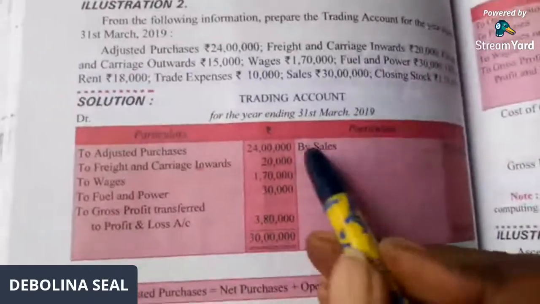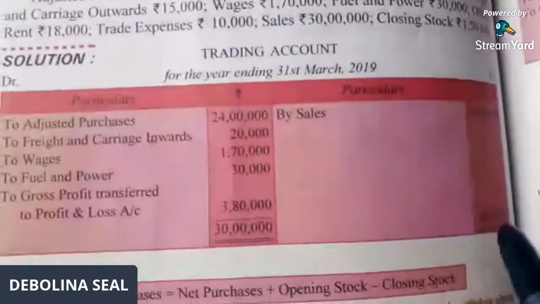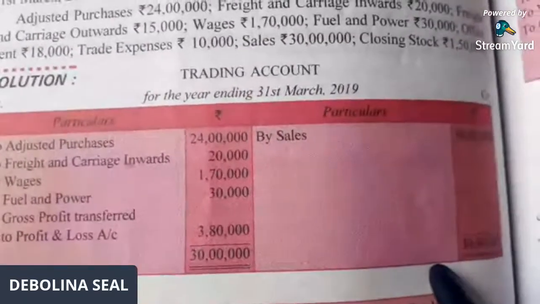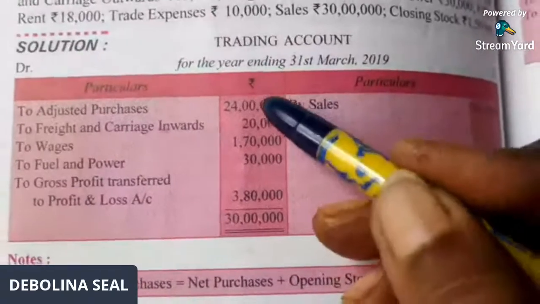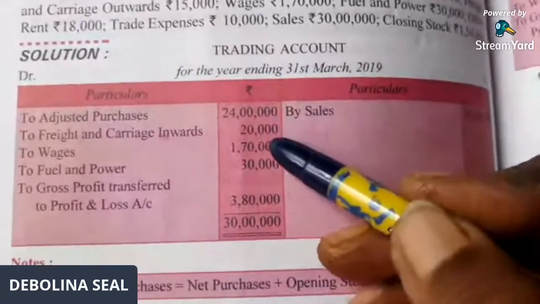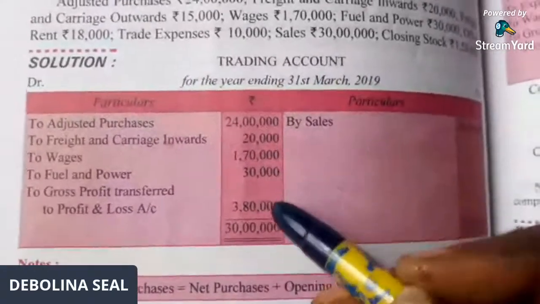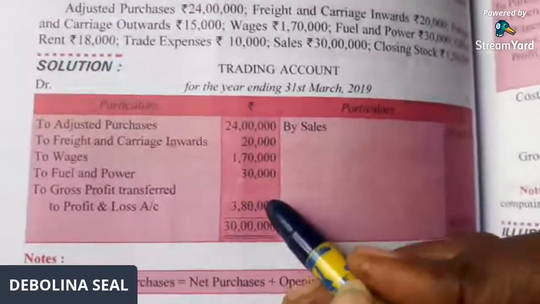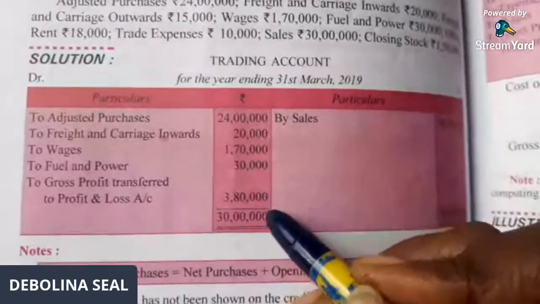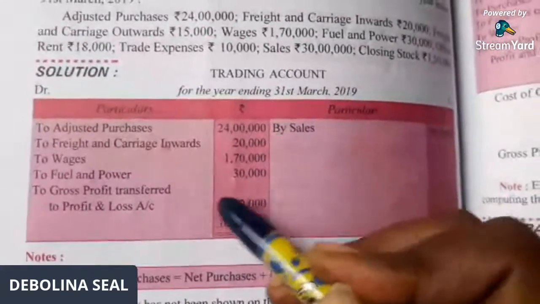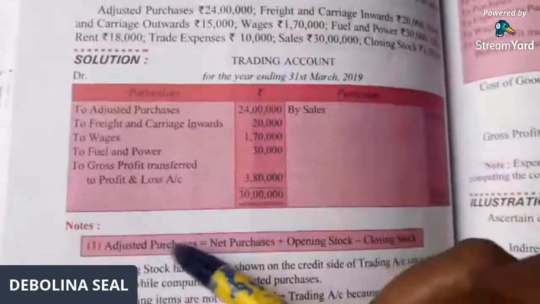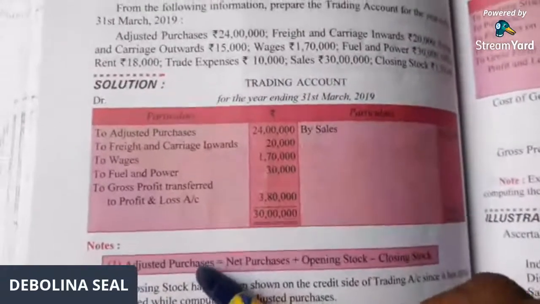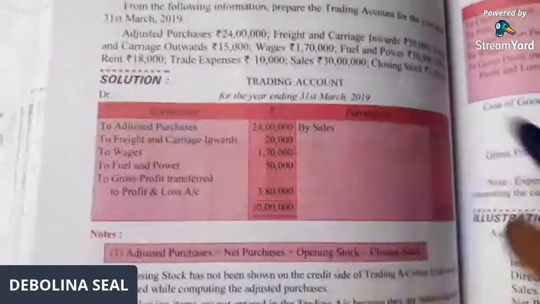So by sales you will write, now you will do the total. The total is how much? 30 lakhs. From 30 lakhs you subtract purchase, carriage, wages and fuel and power, you get the gross profit 3,80,000. So this 3,80,000 is your gross profit with a new formula, that is adjusted purchase. I hope I am clear till here.